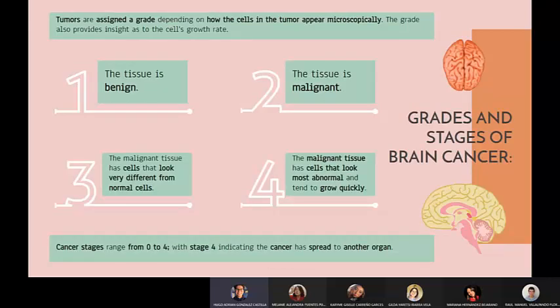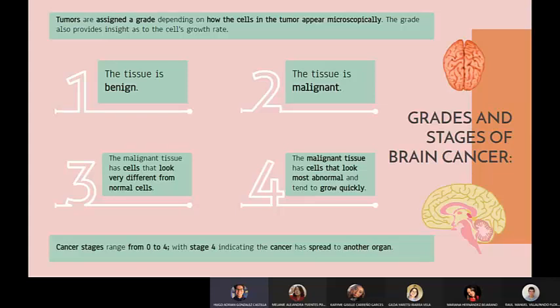Grades of brain cancer. Not all brain tumors are alike, even if they arise from the same type of brain tissue. Tumors are assigned a grade depending on how the cells in the tumor appear microscopically. The grade also provides insight as to the cells' growth rate. The NCI, that is the National Cancer Institute, lists the following grades from benign to most aggressive.